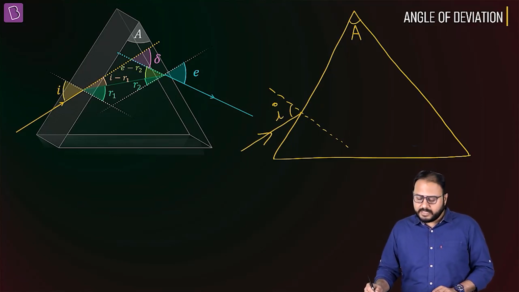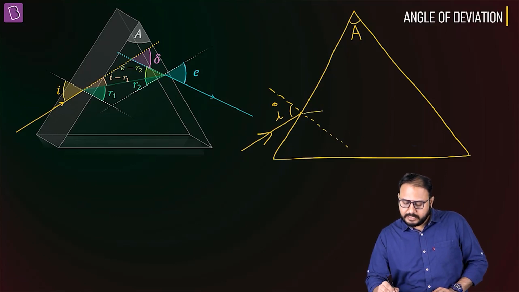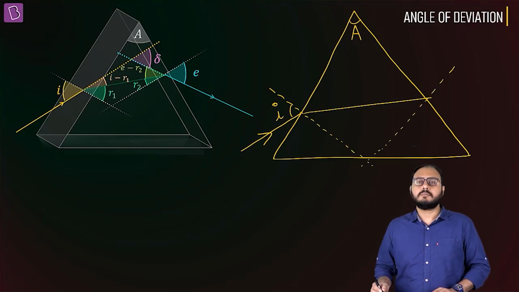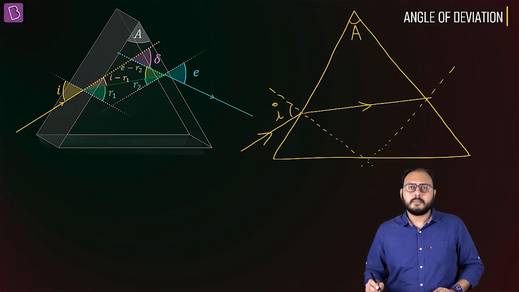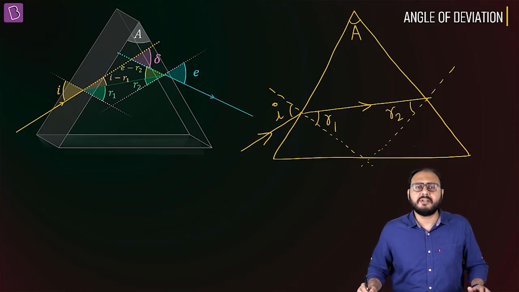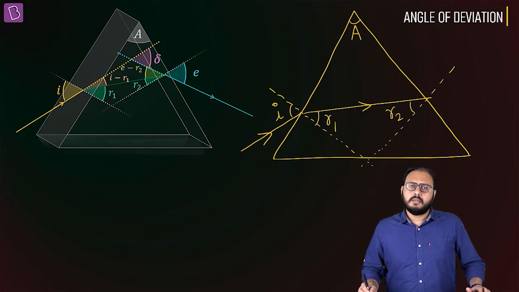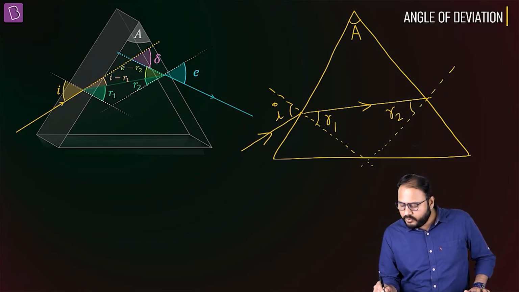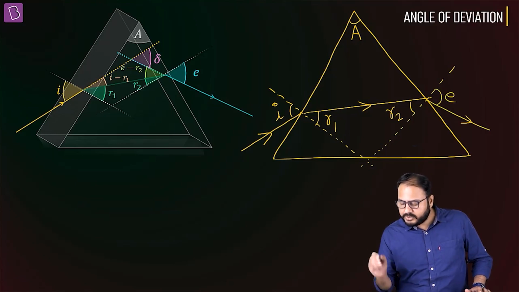These dotted lines are the normals. Let's say this is R1, and this is R2. These are the inner angles, the angles of refraction inside, and the ray eventually comes out at some angle which you call the angle of emergence, E.